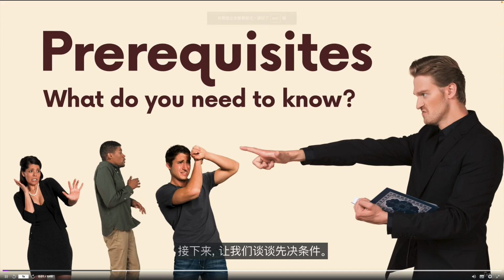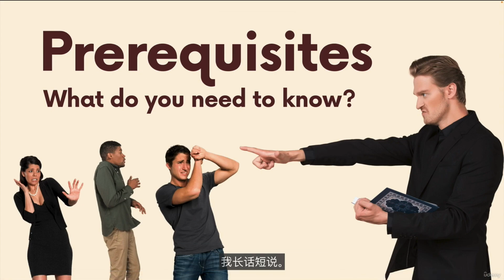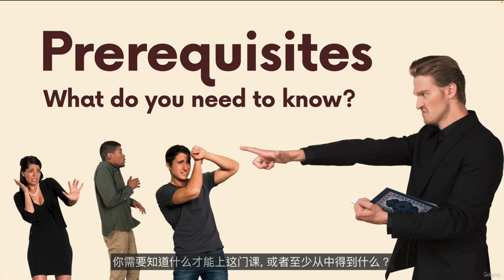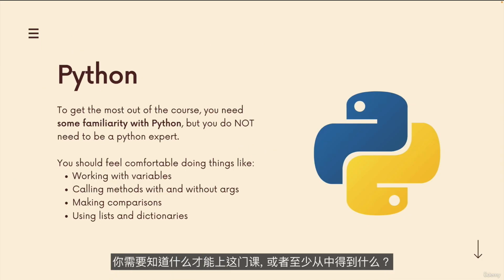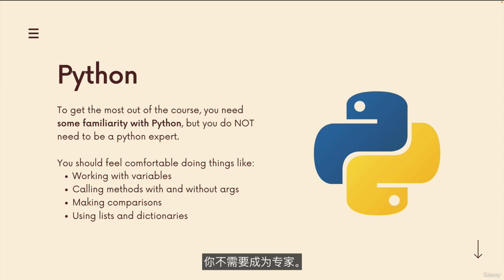Next up, let's talk about prerequisites. I'll keep this short. What do you need to know to take this course, or at least to get anything out of it? There's really just one topic, and that topic is Python. You need some familiarity. You do not need to be an expert. I have a very long Python course, 30-something hours. You need the first 5 or 6 hours of a course like that. But I'm not saying my course necessarily, just in general, the first little bit of Python and programming experience.